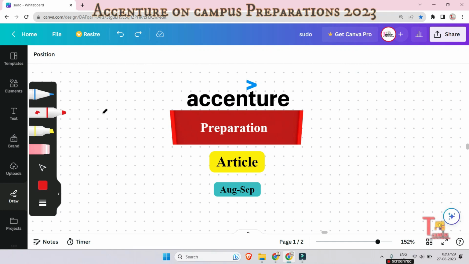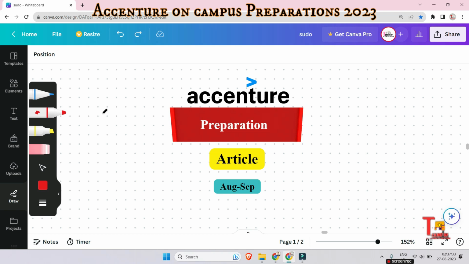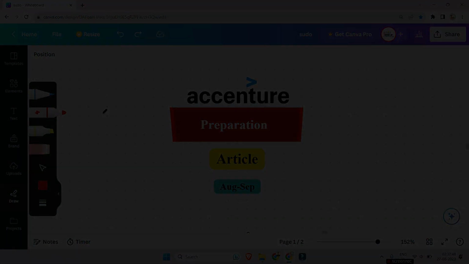Hello, my family members. I know articles are very easy for all of you, but today I will give you some article questions such that 50% of them are very confusing and maybe you can't answer those. And all the questions are based on the previous year Accenture exam. So let's see what the questions are.